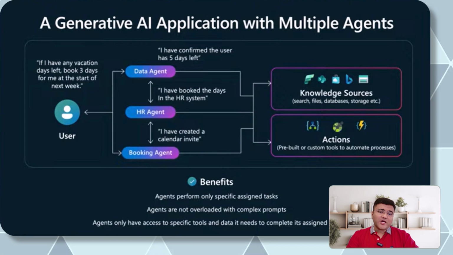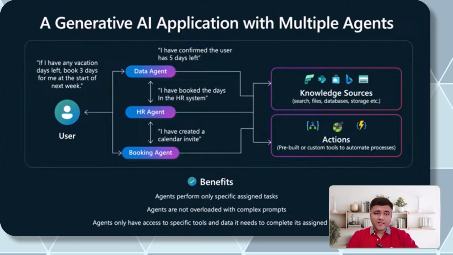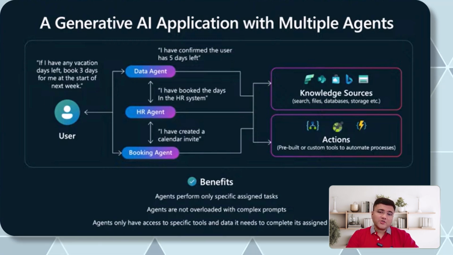Maybe we have an HR agent focusing on specific HR-related tasks, connected to the HR system documents and data grounded with that. And then maybe we have a booking agent which is going to call a booking API, or some third-party API, to book my flights or my hotel reservations.